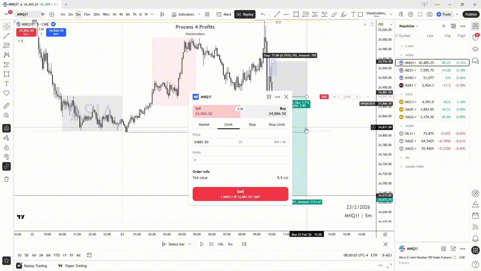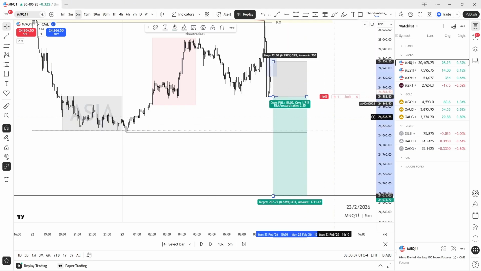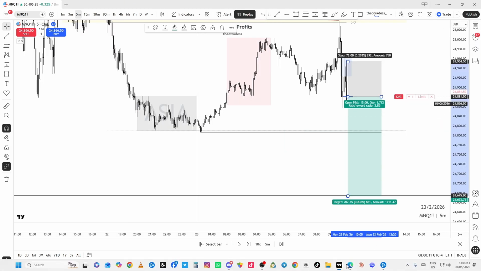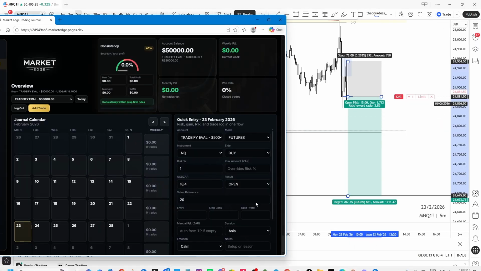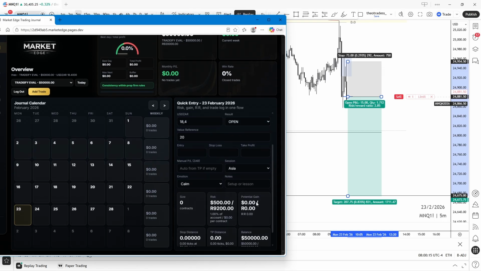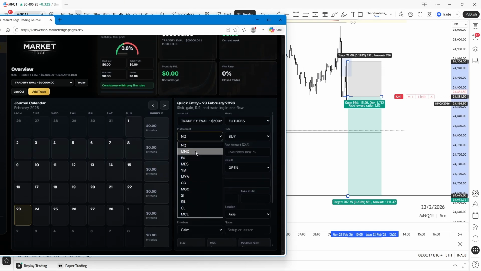So here's where it comes in, right? We want to know how much to risk for this trade. So let's go to the calculator, to the journal. Let's see how much we're going to risk for this trade. So you want to put it on in MNQ. It's futures. This is the Tradify account. It's a 50K account, and we want to risk around $500.